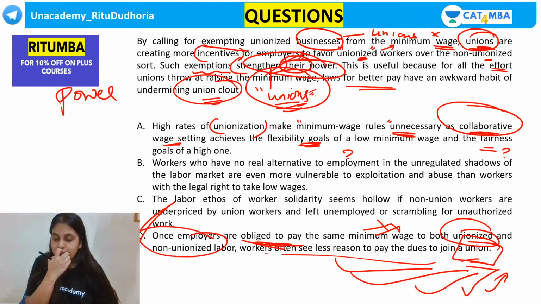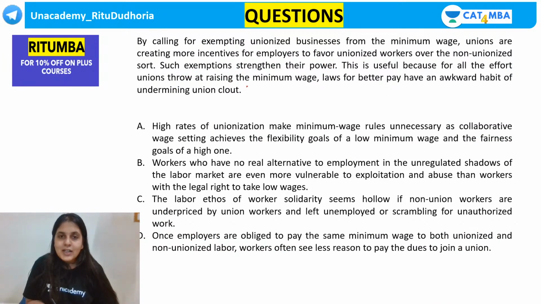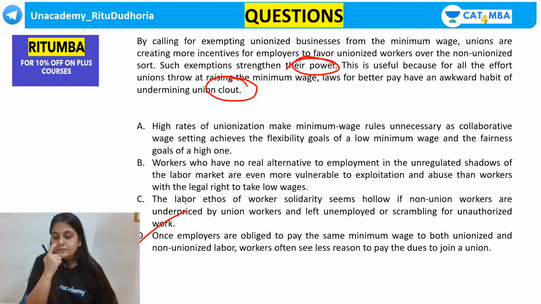Clear with this, everyone? Yes or no, guys? Everybody understood this? So this was a little logical question, but guys, how do you do this? The whole option is about clout. The whole option is about power. That power game. Which option talks about the power game? D. Did you understand this, guys? Yes or no? Clear? Very good.